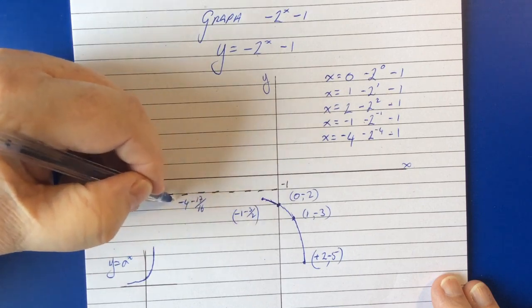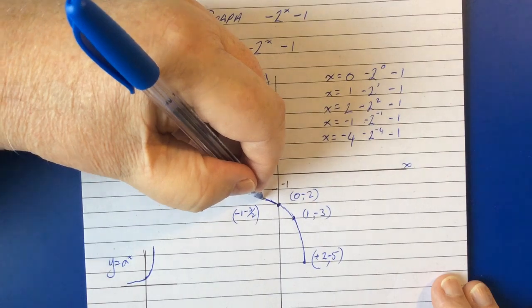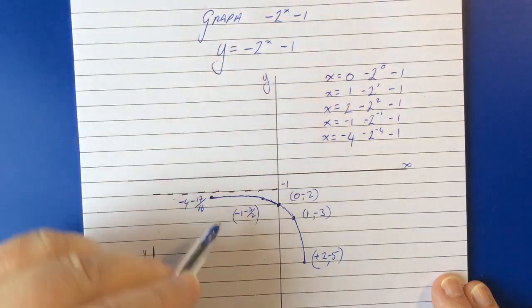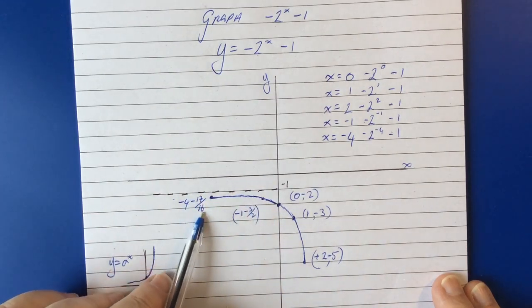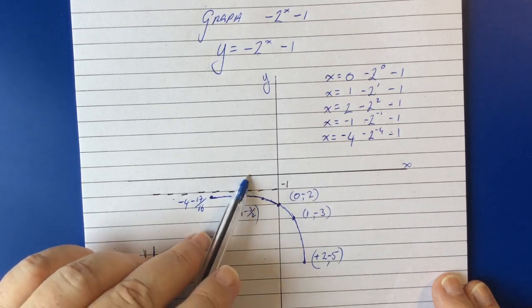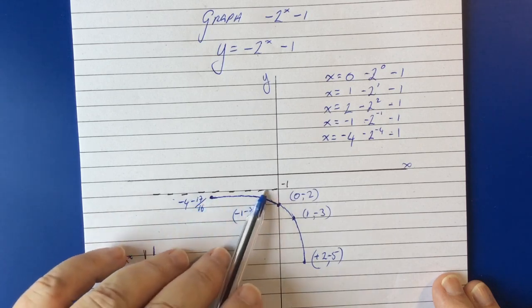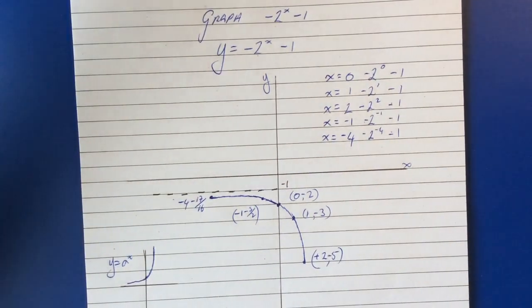And where will we put that dot? We'll put that dot here. And so what you can see is that this graph is approaching the asymptote. It's getting closer and closer to the asymptote. This was 1.5 away from the x-axis. This is now 1 1/16 away from the x-axis and heading towards the asymptote, which of course it will not touch. Okay, I think that that's enough to confirm our shape.